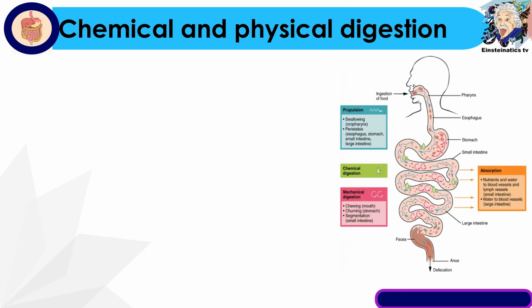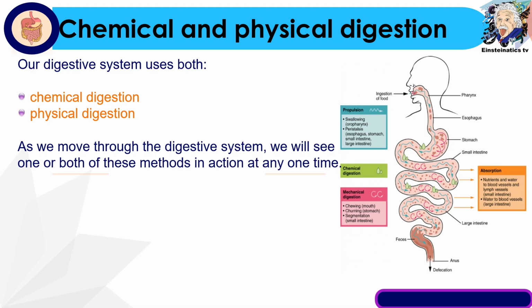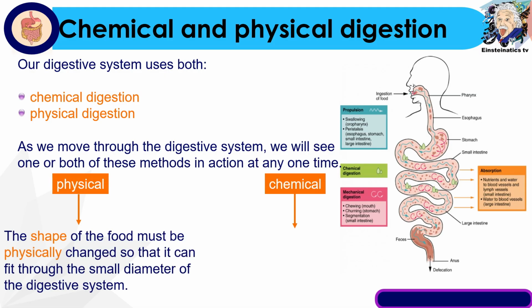It is important to note the difference between chemical and physical digestion. Remember that our digestive system uses both chemical digestion and physical digestion. So ano nga ba yung pagkakaiba ng dalawa? Yung una, food that we eat undergoes physical digestion so that the shape of the food must be physically changed so that it could fit through the small diameter of the digestive system.